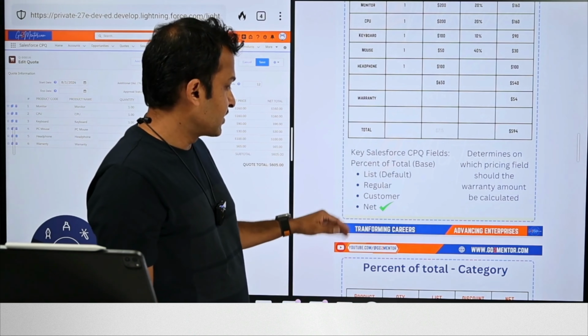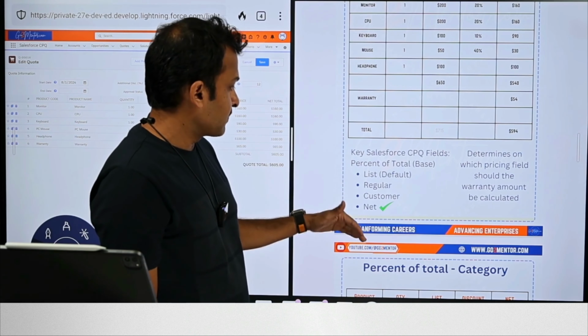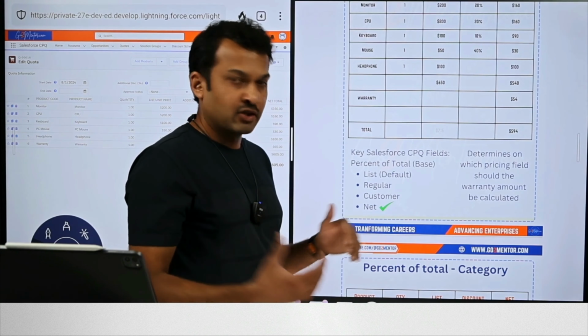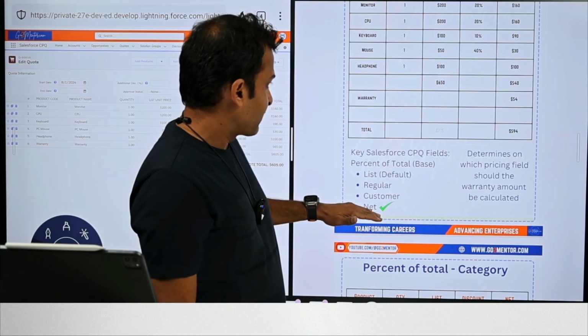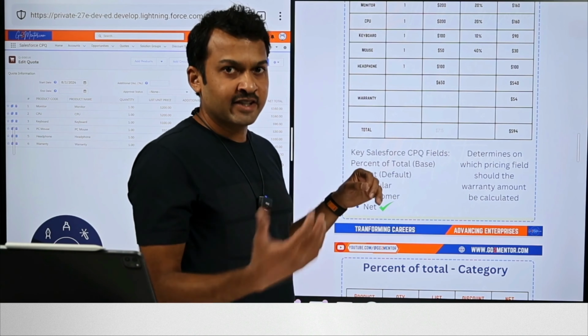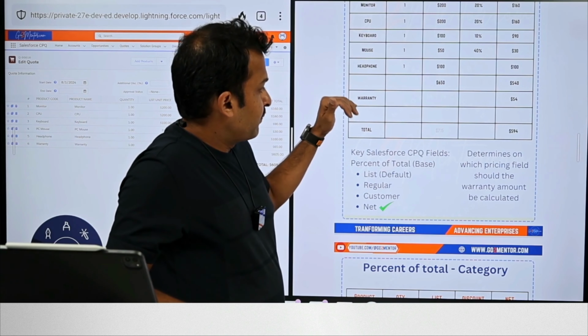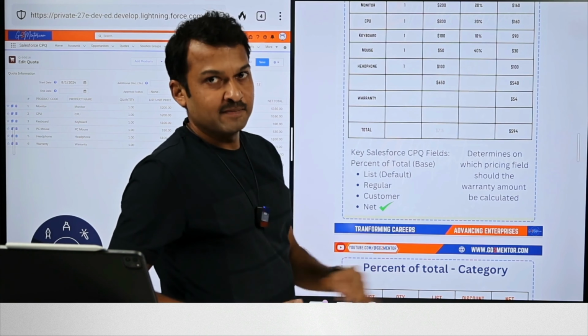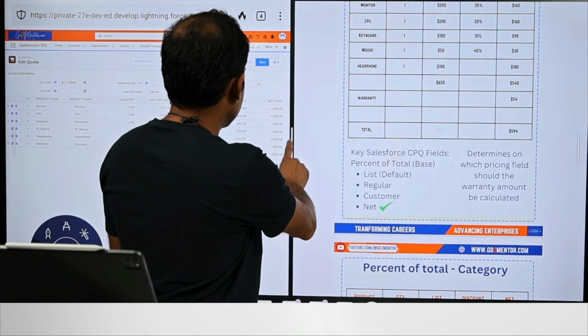Now, if we go ahead and change this to net price, again, we cover a lot of these pricings in the pricing waterfall, but net price is the final price after all the discounts have been provided. So when that is set to net price, then we are essentially instructing the CPQ system to take the percent of total value off of the net price. So let's go ahead and make that change here real quick.